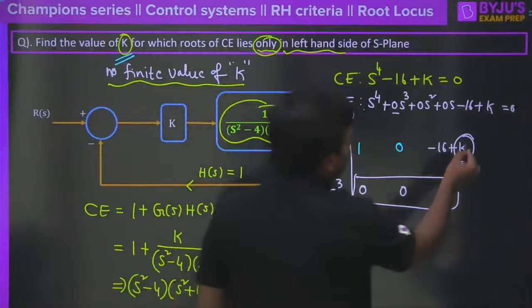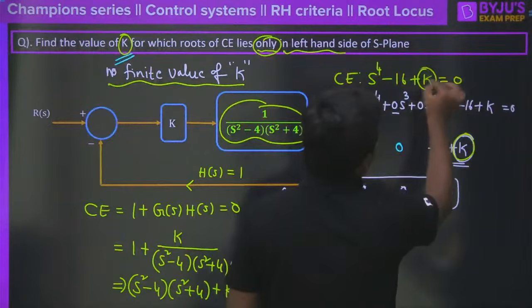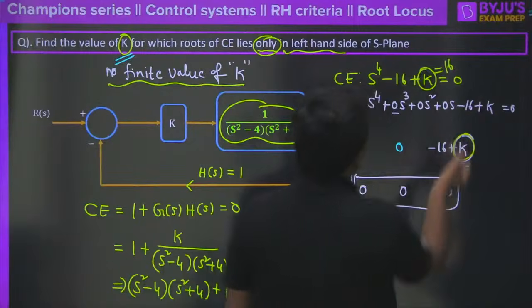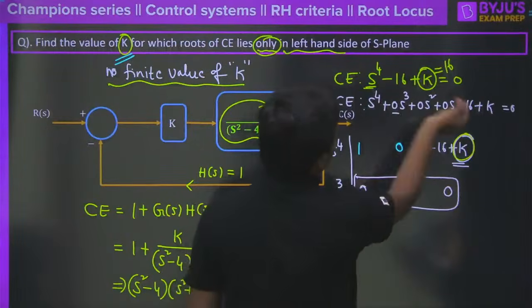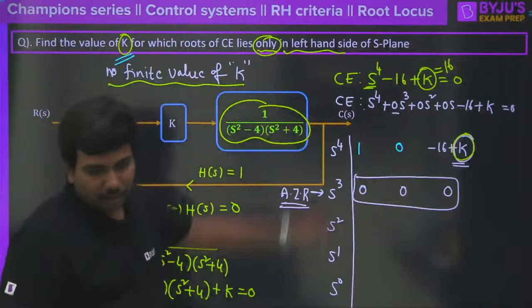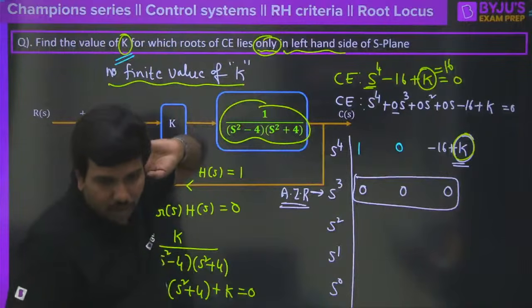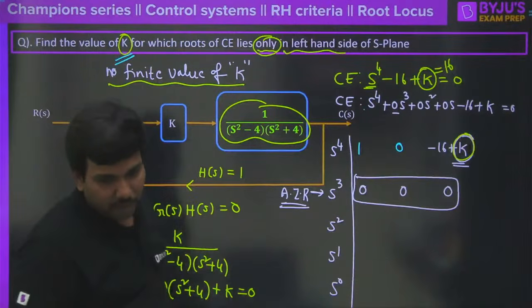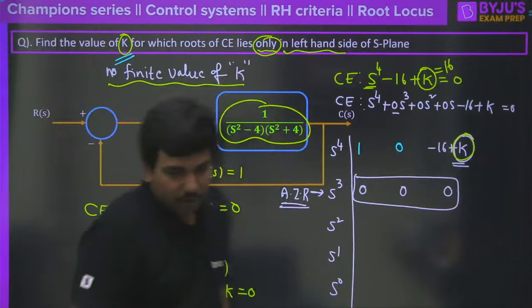K value, if you keep 16 here, look at what is going to happen. If K is equal to 16, then all the way, s power 4 is equal to 0 you will get here. That is enjoyable a lot, right? Op-amp concept with CS, very good, right? So more ideas we got, very good, nice.